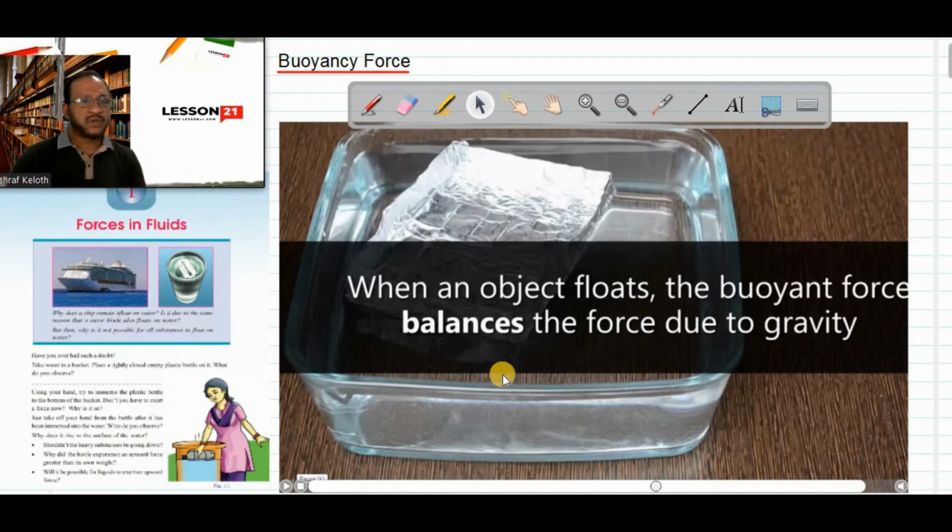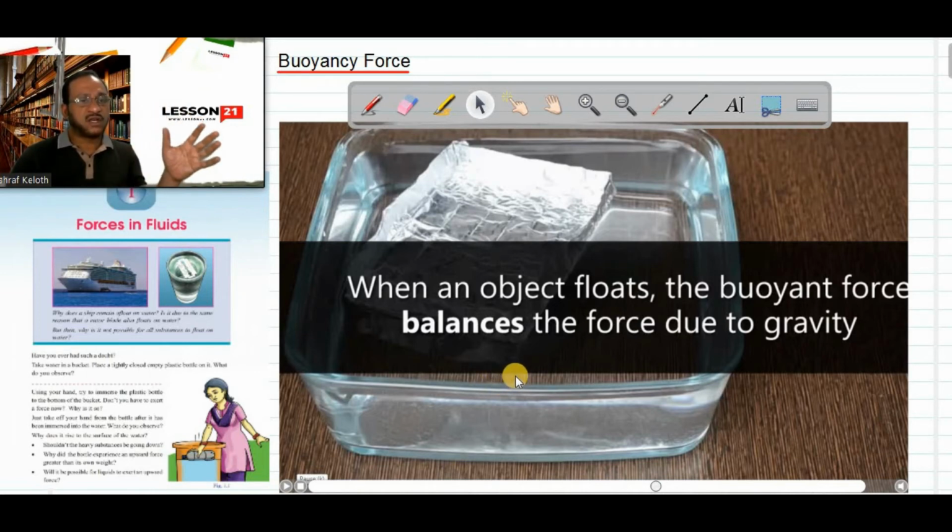If volume is small, buoyant force also will be less. If volume of the body is more, there will be more buoyant force. That is why you can see a huge ship floating, and the ship is made up of iron. It is not sinking because the volume of the ship is very large. Since the volume of the ship is very large, it experiences very high buoyant force. The buoyant force experienced on the ship should be more than the total weight of the entire ship and the people inside and all the goods inside.